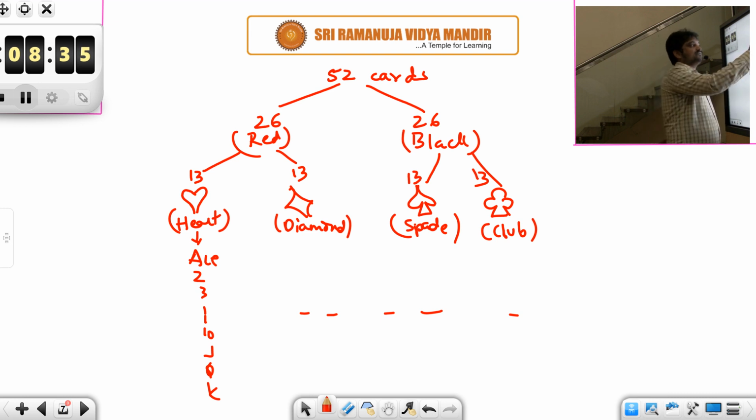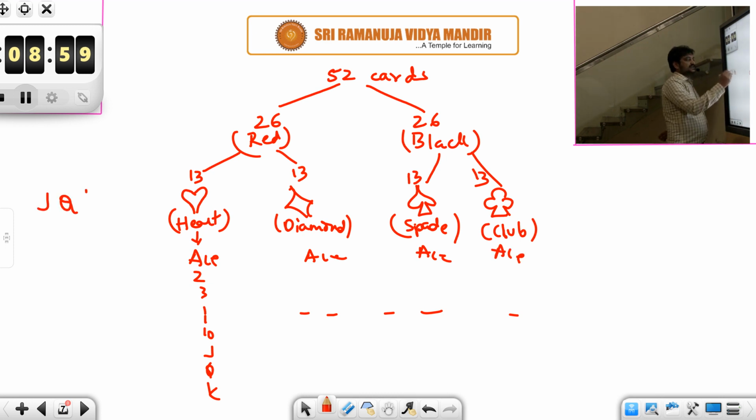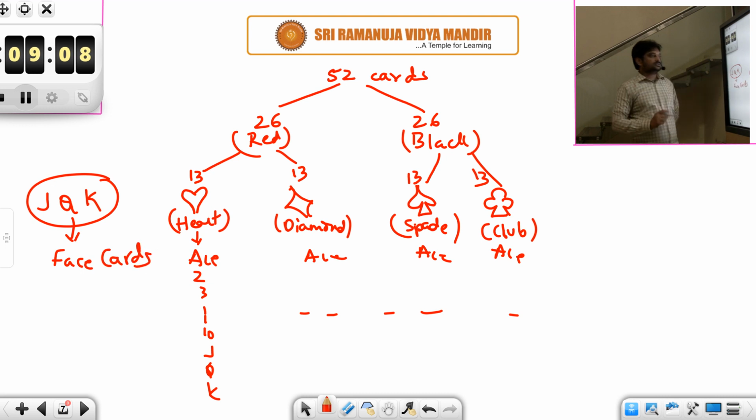For example, out of 52 cards, how many red cards are there? 26. How many black cards? 26. How many diamond cards? 13. How many club cards? 13. And how many aces will be there? Aces will be 1, 2, 3, 4. Here also you will have 1 ace, here also, here also. And then J, Q, K we call face cards. Please remember this terminology so that you will be able to answer any question based on this.